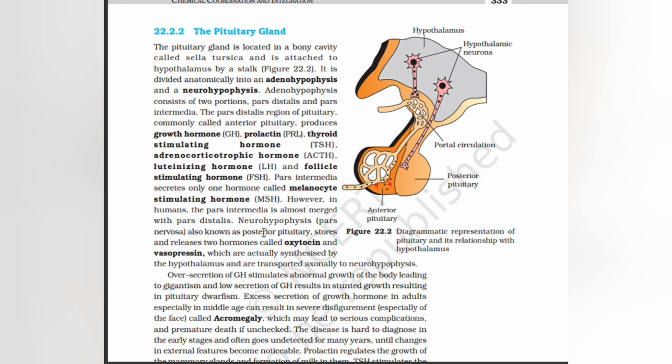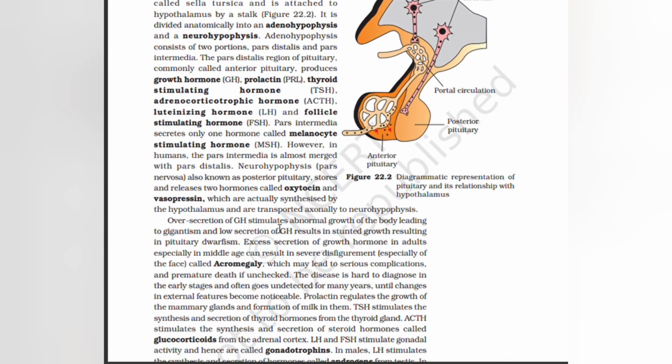Neurohypophysis, also known as posterior pituitary, stores and releases two hormones called oxytocin and vasopressin, which are actually synthesized by the hypothalamus and transported axonally to the neurohypophysis. Oversecretion of GH stimulates abnormal growth of the body leading to gigantism, and low secretion of GH results in stunted growth resulting in pituitary dwarfism. Excess secretion of growth hormone in adults, especially in middle age, can result in severe disfigurement, especially of the face, called acromegaly, which may lead to serious complications and premature death if unchecked.